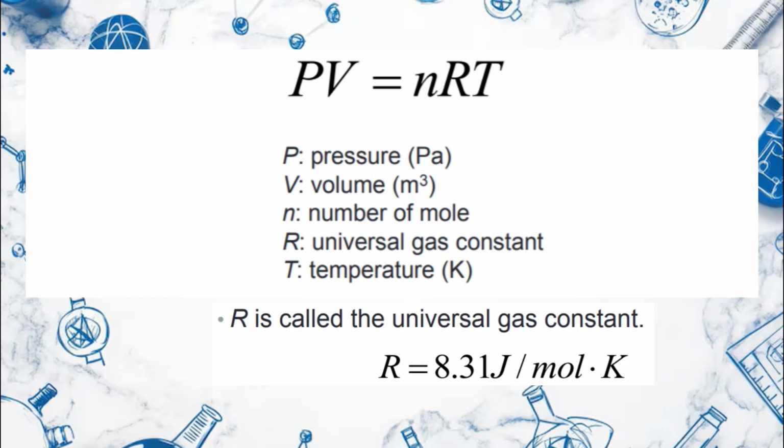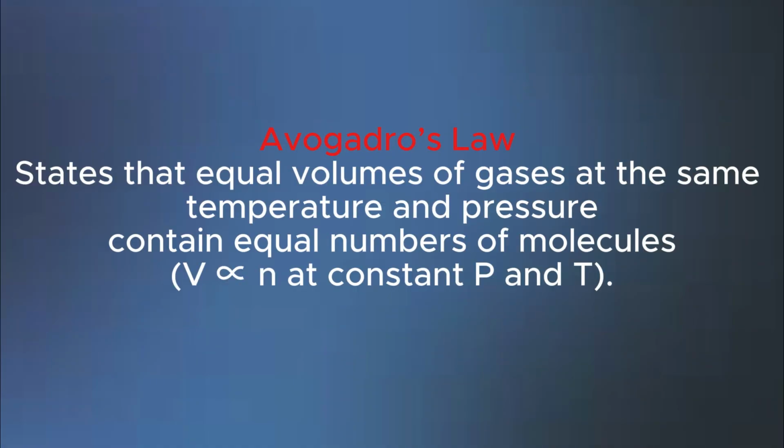After understanding the ideal gas law equation, we will now explore in detail the interrelationship between its variables, examining how a change in one parameter influences the others under various conditions. First law is Avogadro's law. Avogadro's law tells us that equal volumes of gas at the same temperature and pressure contain an equal number of molecules. That means volume is proportional to the number of moles.